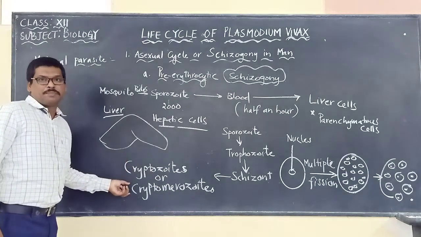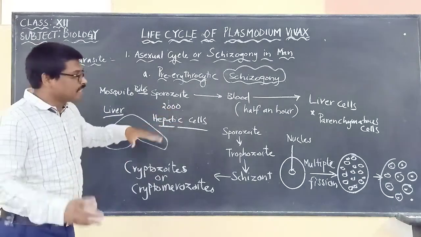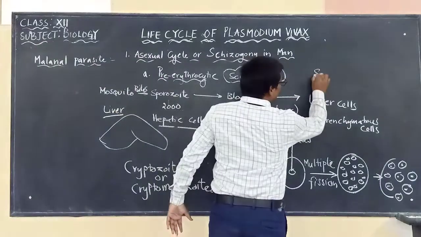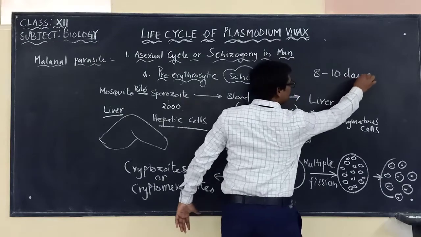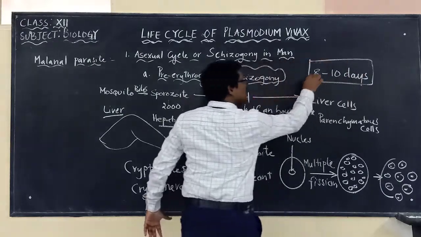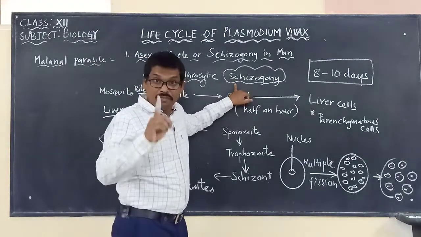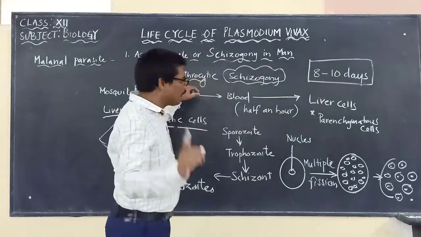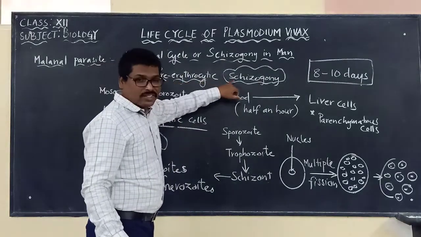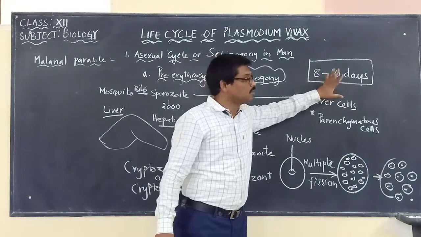This process takes about 8 to 10 days. Please remember this: the pre-erythrocytic schizogony takes 8 to 10 days to complete.